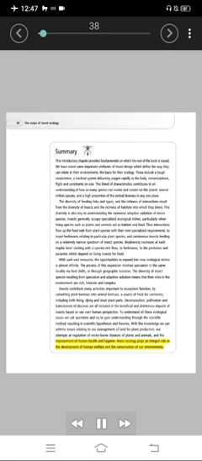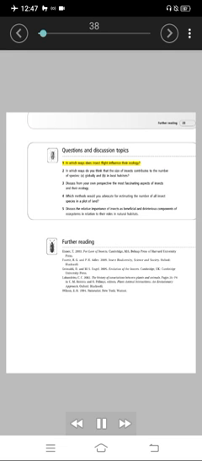Questions and discussion topics. 1. In which ways does insect flight influence their ecology?